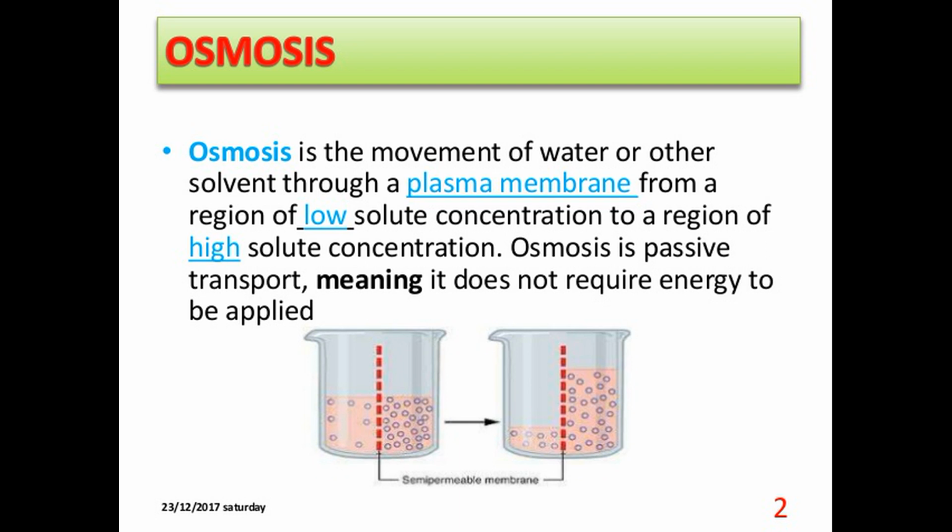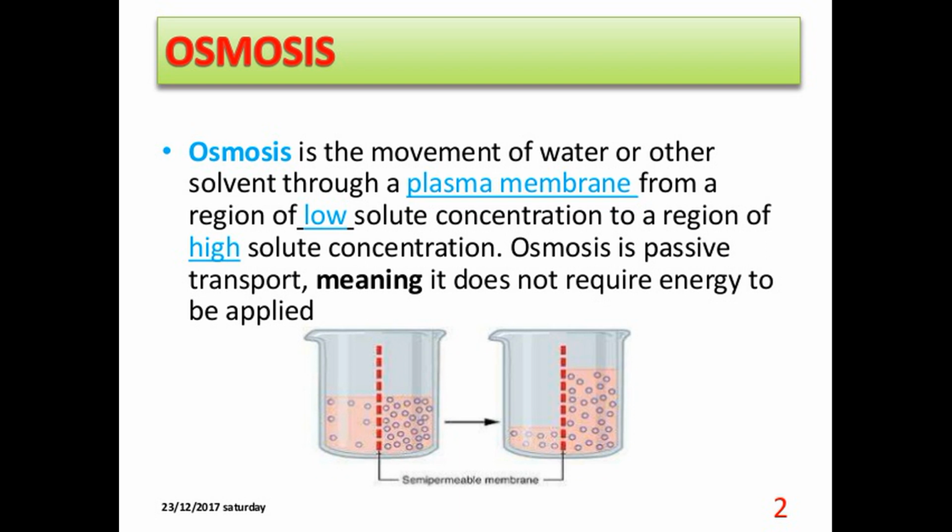In the first situation, that is the first beaker, you can see that the left side of the semi-permeable membrane has liquid which has less solute, and on the right side of the semi-permeable membrane there is a liquid which has more concentration, that is, more solute. Now to bring both concentrations to equilibrium, the solvent molecules on the left side of the semi-permeable membrane move to the right side. The red layer in the middle of the beaker is the semi-permeable membrane.